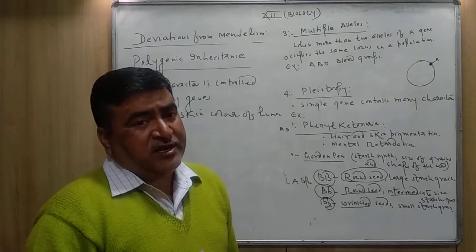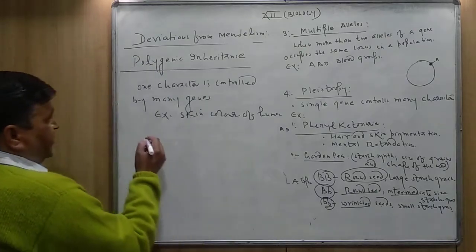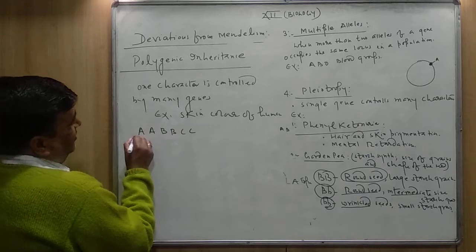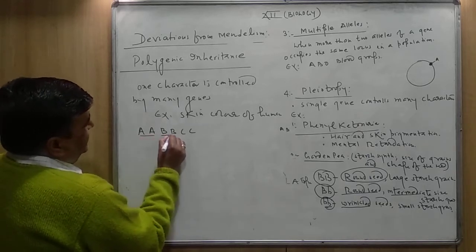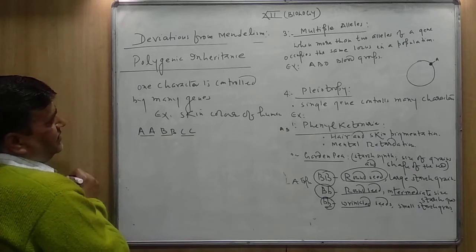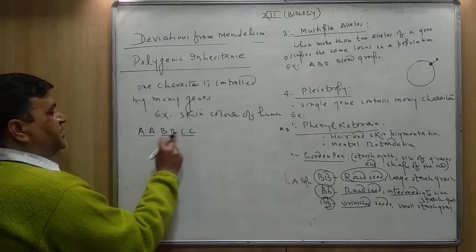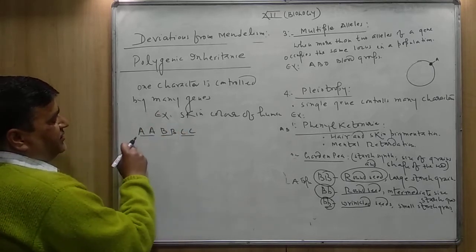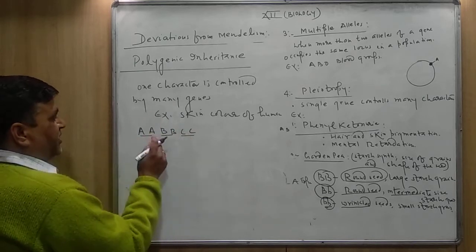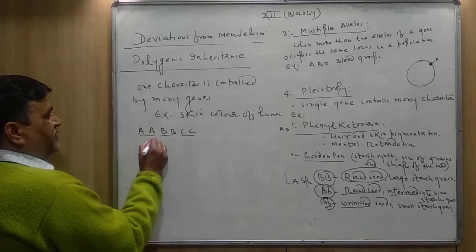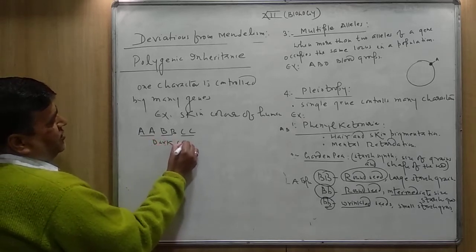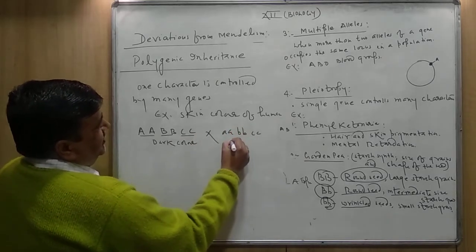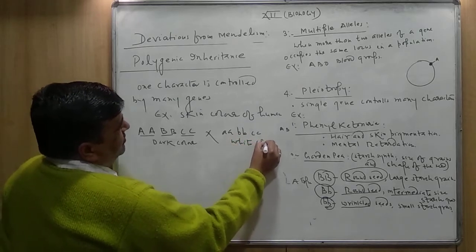Here, three genes are controlling our skin color, and these are A, suppose B, and C. Here three genes are there, A, B, and C. If all the three genes, A, B, C, are present in the individual's body as such genotypes, it will be the dark color, and if the genotype is like this, it will be the white color.